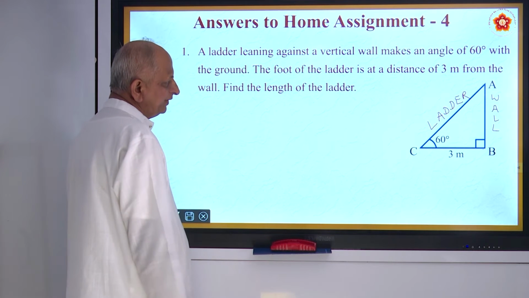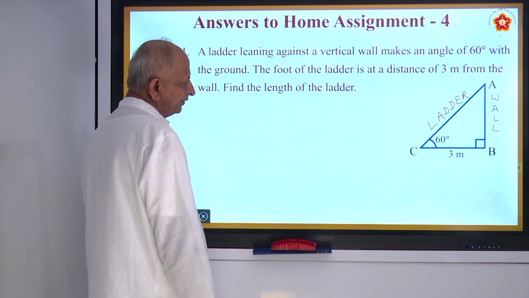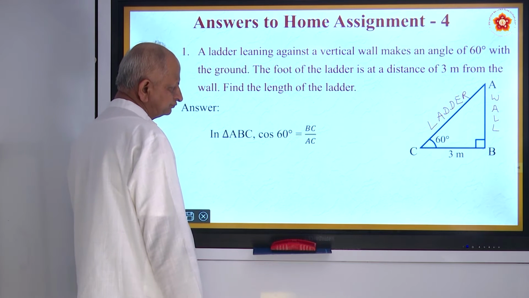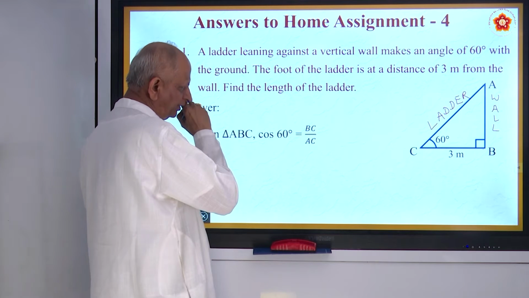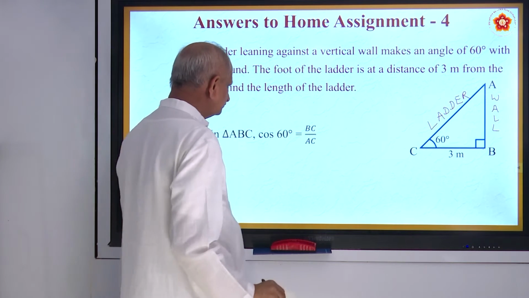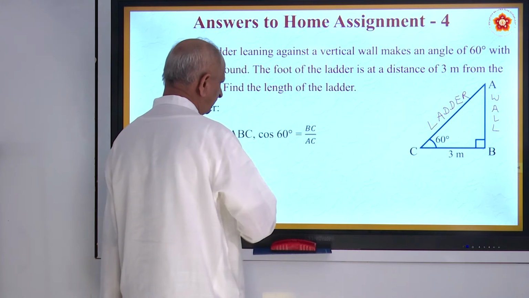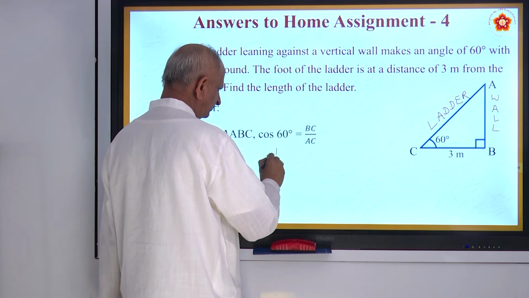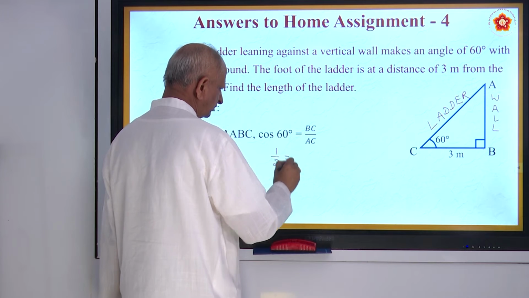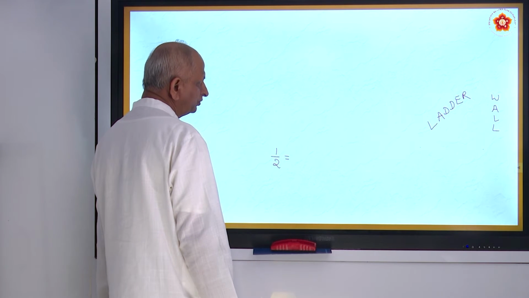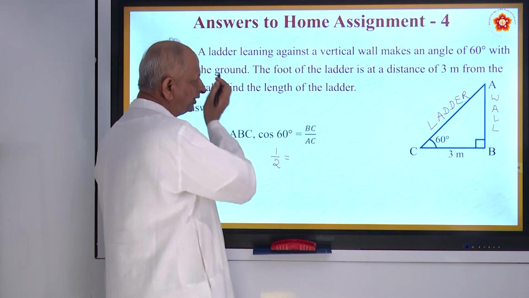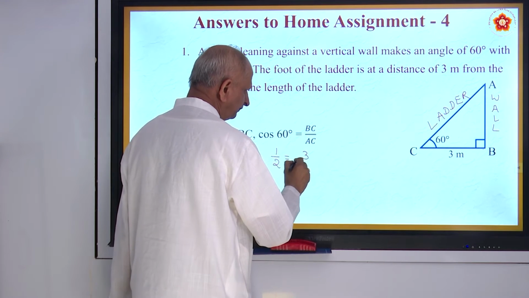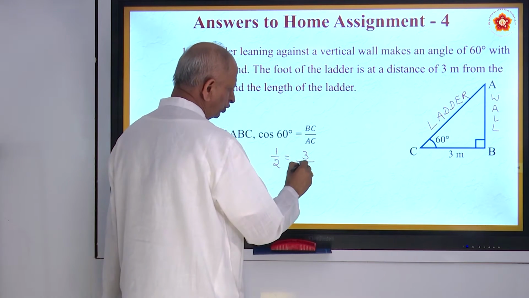So which relation can we use? We can use the relation of cos. You can use cos or you can use secant also. So cos 60. What is the value of cos 60? Nothing but half. Is it not? Cos 60 is equal to BC by AC. BC is given to be 3. AC we don't know.